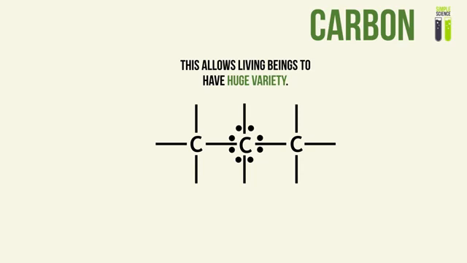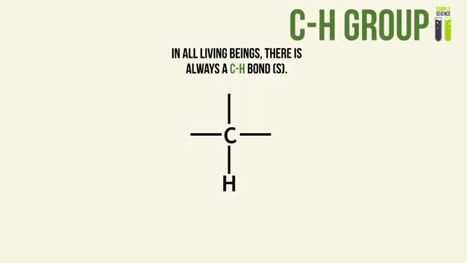Okay, so now we talk about a very important concept in organic chemistry, and that is the C-H group. In all living beings there will always be carbon compounds which contain the C-H bond. And what's great about the C-H bond is that it will help us separate between compounds which are not organic and compounds which are organic.